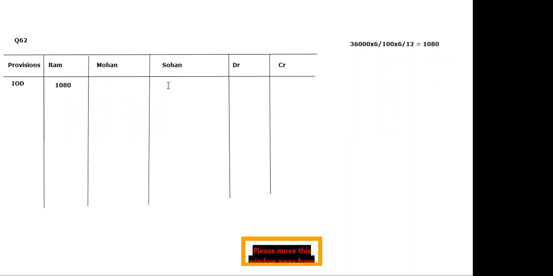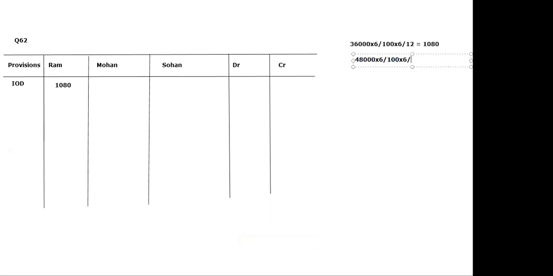And another partner who has withdrawn is Mohan, and he was withdrawing 4000 every month. So 4000 multiplied by 12 is 48,000. Multiply by 6 divided by 100, multiply by 6 divided by 12. Now let us see how much IOD has been charged from his side. So 48,000 multiplied by 6 divided by 100 multiplied by 6 divided by 12, and it is 1440.